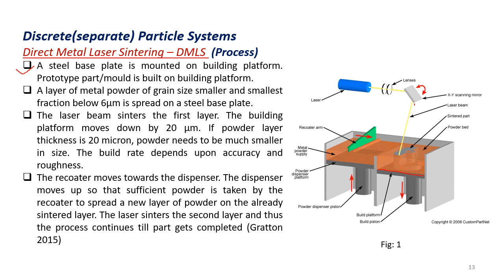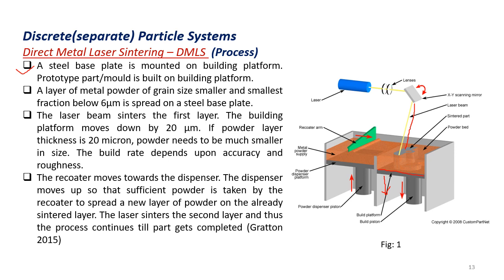Then the laser is going to sinter that particular layer. The build platform moves down after sintering by a dimension of 20 micrometer. If we require a powder layer thickness of 20 micron, then the powder needs to be as small as that size or smaller than that layer size, because the build quality or build rate of these components and their accuracy depends on the layer thickness and the powder thickness.